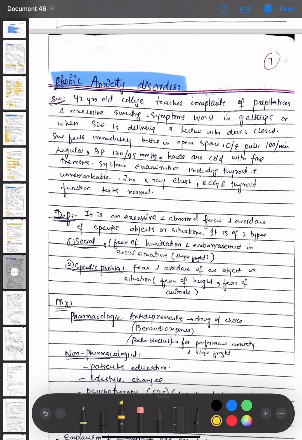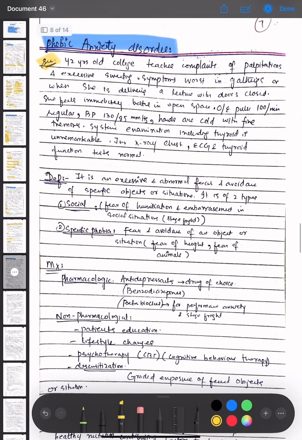We are having a scenario that there is a 42 years old college teacher who complains of palpitations and excessive sweating. Symptoms are worst in gatherings or when she is delivering a lecture with doors closed. She feels immediately better in open space. On examination, pulse is 100 per minute, regular, BP is 130 by 85, hands are cold with fine tremors, and systemic examination including thyroid is unremarkable. Investigations: X-ray chest, ECG, and thyroid function tests are normal.